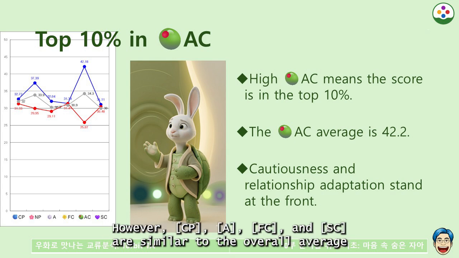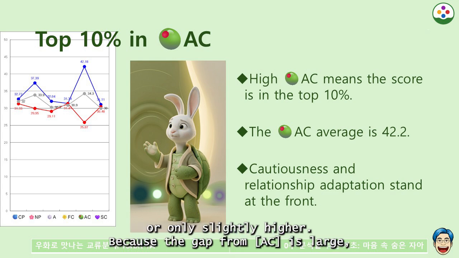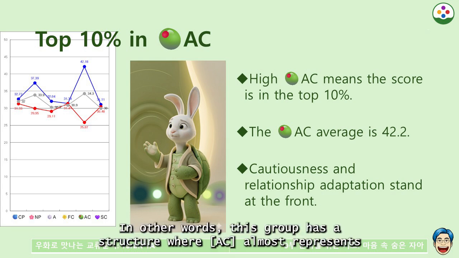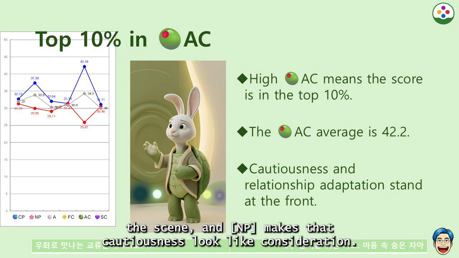However, CP, A, FC, and SC are similar to the overall average or only slightly higher. Because the gap from AC is large, they are difficult to see clearly in ordinary relationships. In other words, this group has a structure where AC almost represents the scene, and NP makes that cautiousness look like consideration.